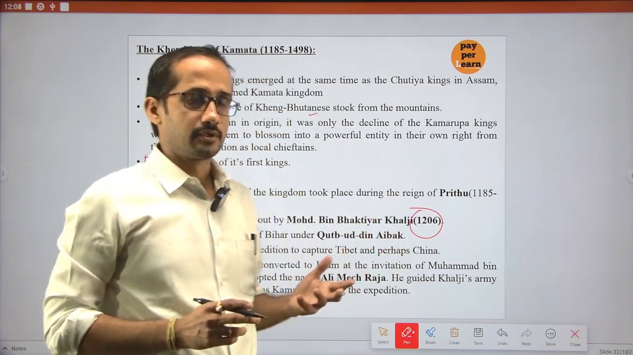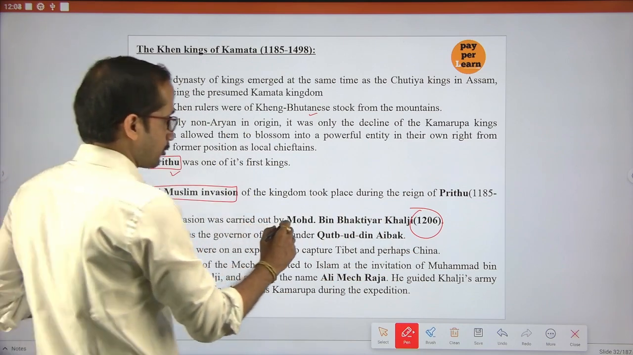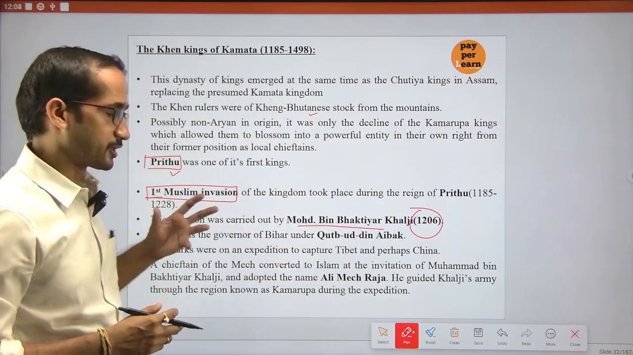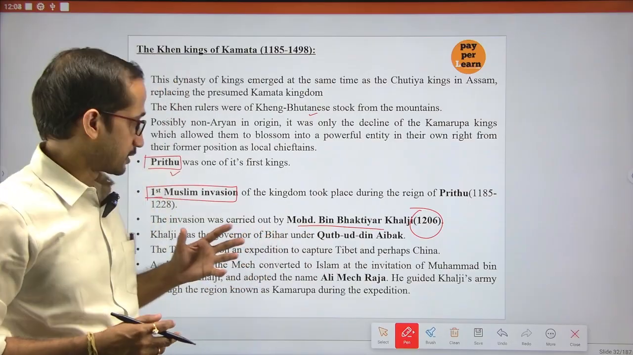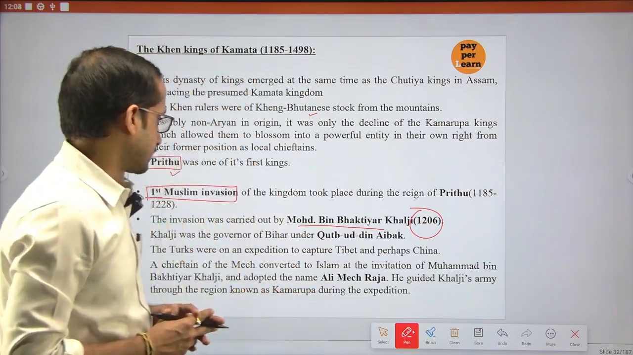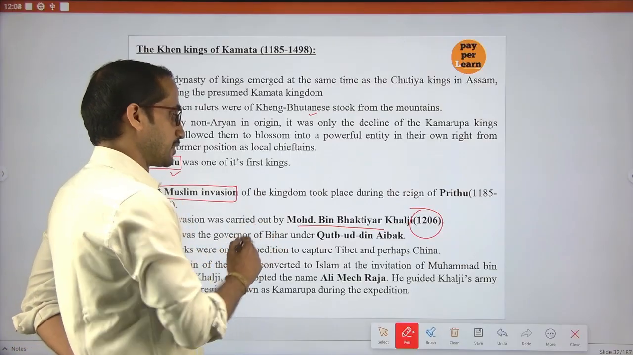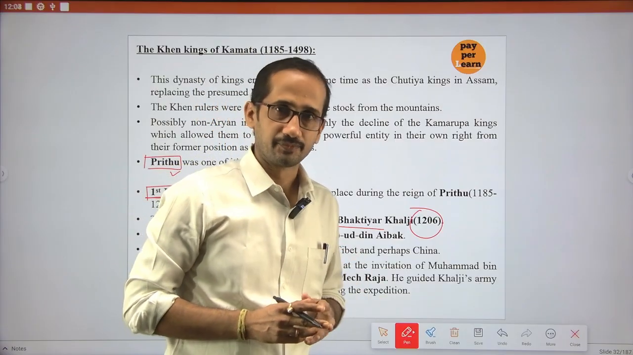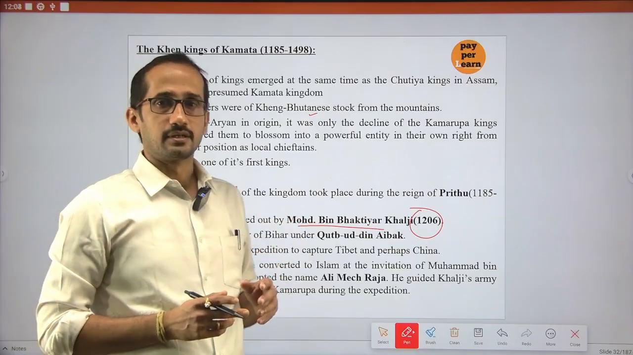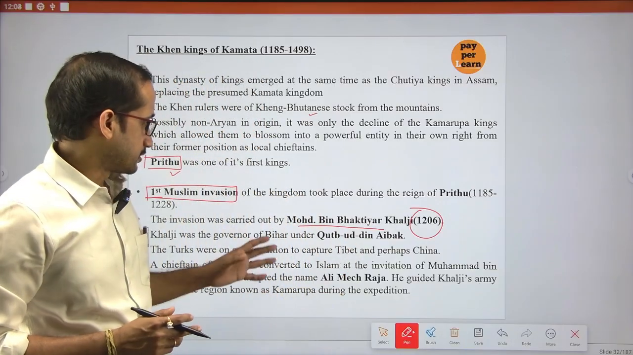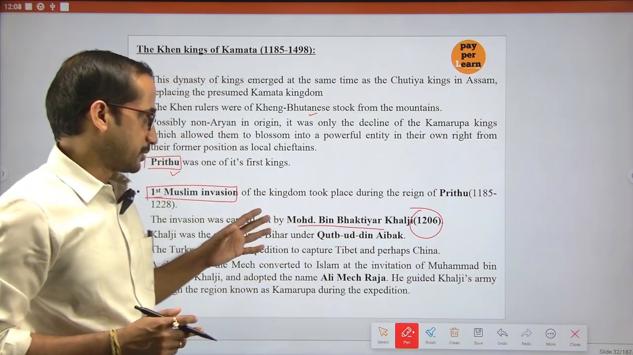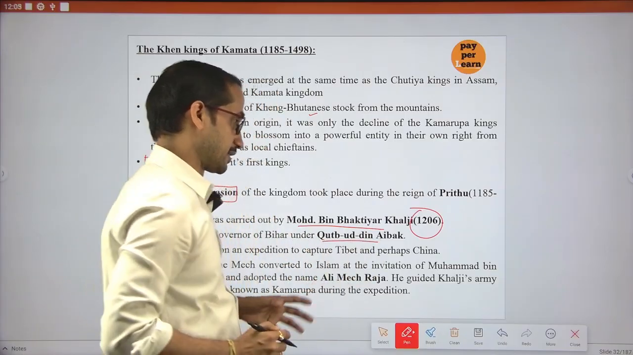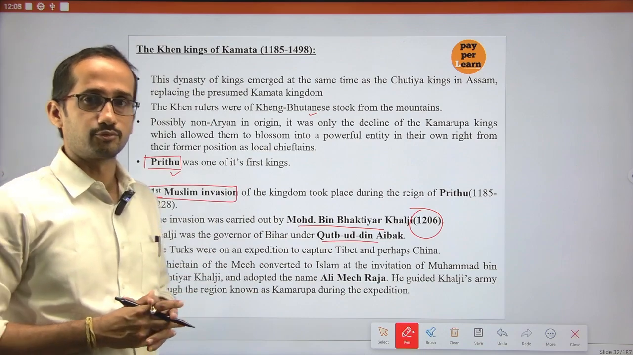Who is the person who carried out the first invasion to Assam? That is Muhammad bin Bakhtiar Khilji. He is the first person who carried out the first Muslim invasion to Assam, and he was the governor of Bihar under Kutubuddin Aibak. We know that in the Delhi Sultanate there was the slave dynasty, like Kutubuddin Aibak and Iltutmish. So under him the first Muslim invasion took place to Assam.